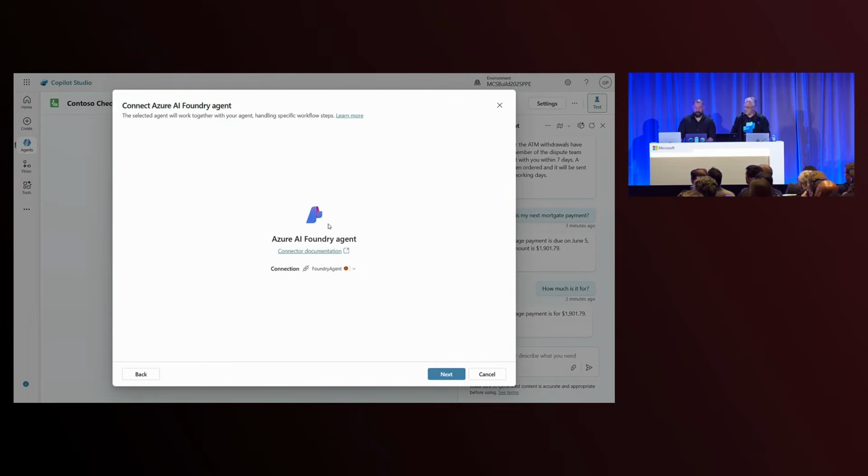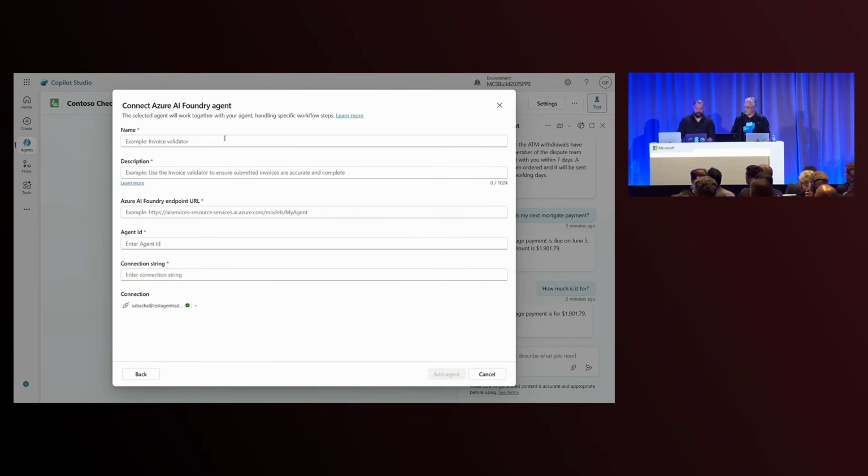And so I'm going to go back to my Contoso checking agent and add an Azure AI Foundry agent. So first things first, I need to give it a name. In this case, it's my car loan agent. I'm going to say use this agent to answer car loan issues.